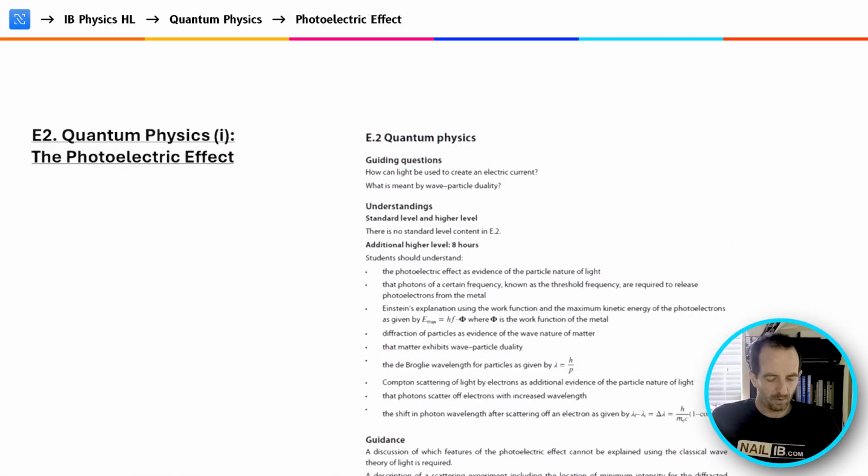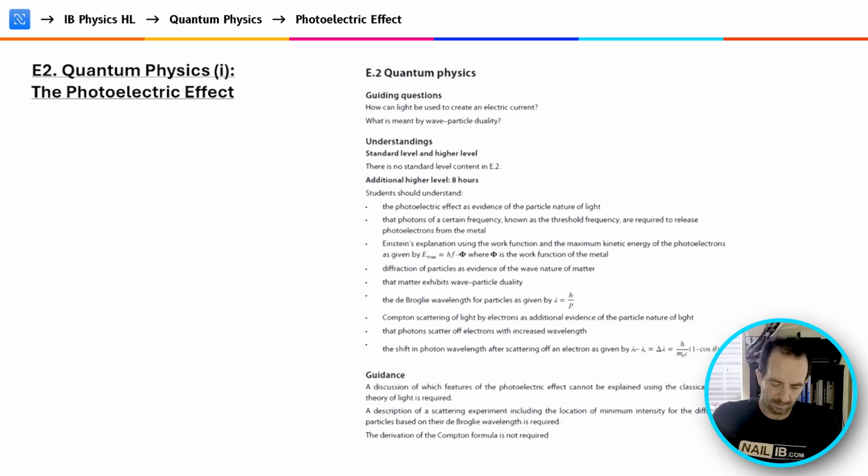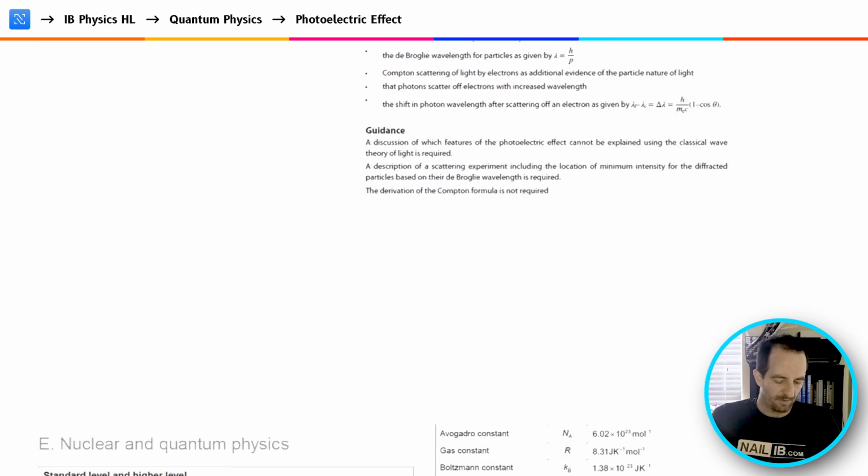So welcome to E2 Quantum Physics Part 1, where we will look at the photoelectric effect. This subtheme is entirely HL, higher level material.